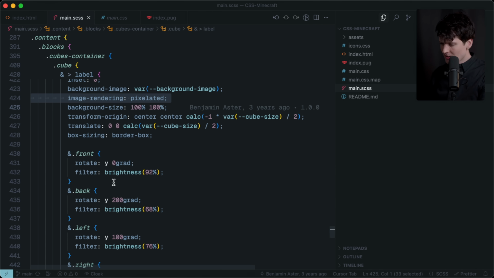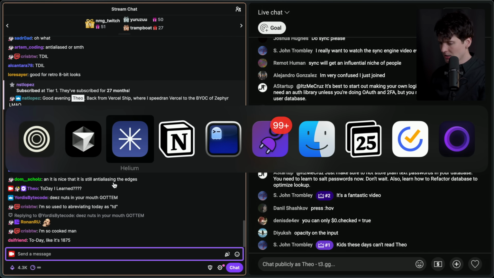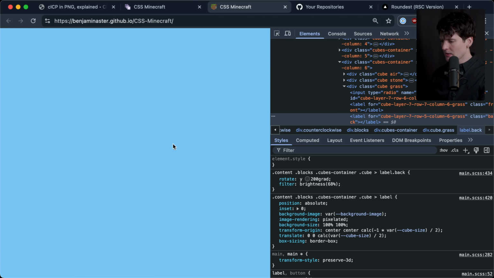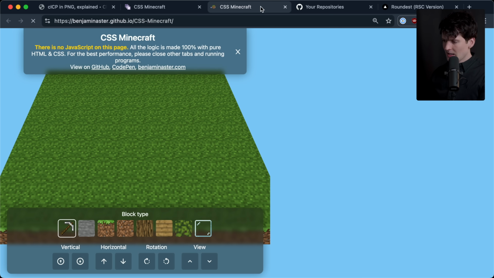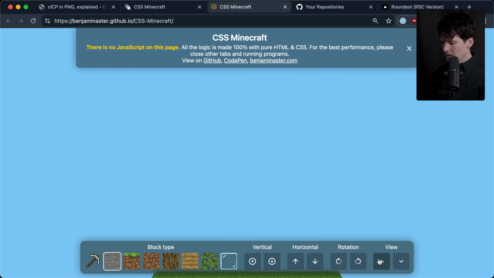Applying different brightnesses to front, back, left, and right. Interesting, but it made it look really good. Like, I could not spot any weirdness in how this is rendered. It does admittedly take a second to load. Once it does, everything looks pretty good.